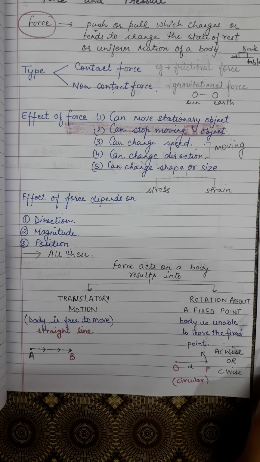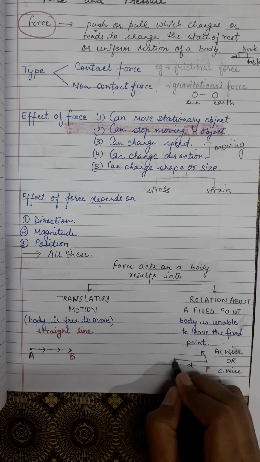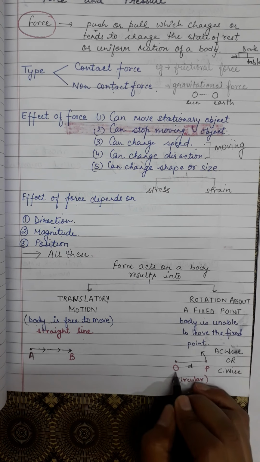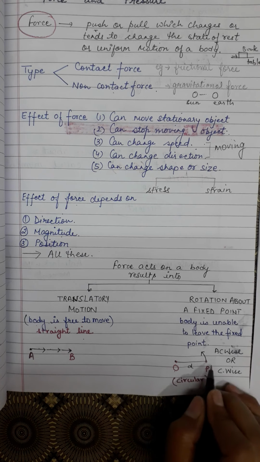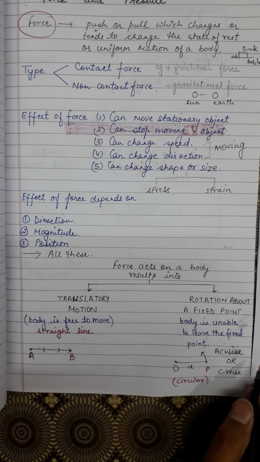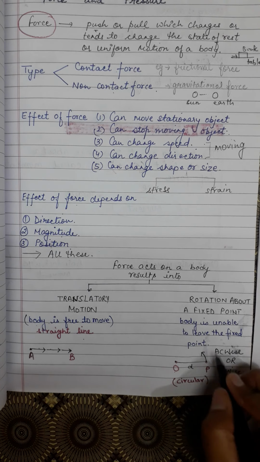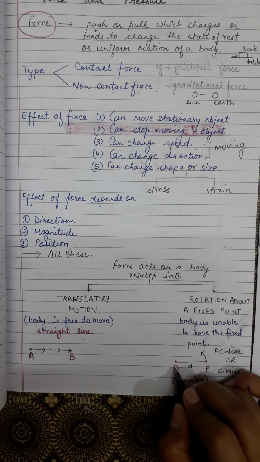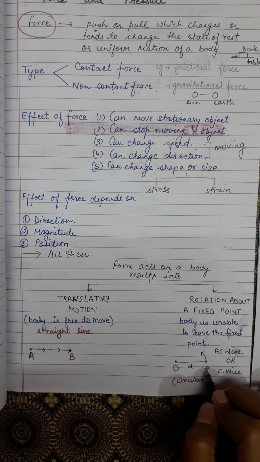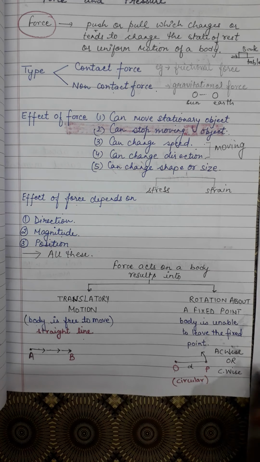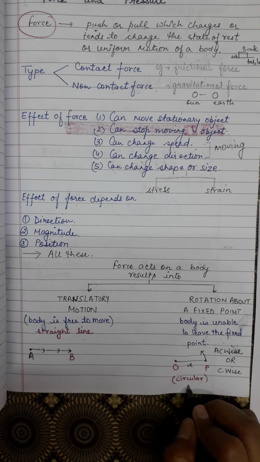Number 2, what happens if the body is not allowed to move? Let the body be at point P and the fixed point be O. There's a distance between these two points. If I apply force at point P, then with respect to this fixed point O, the body will move either in clockwise or anti-clockwise direction. So it will move in a circular direction.